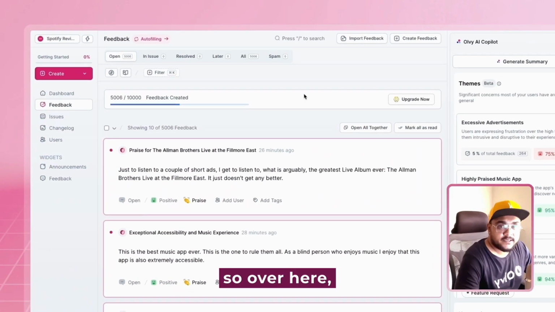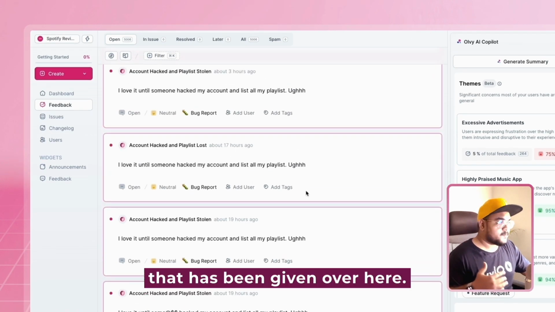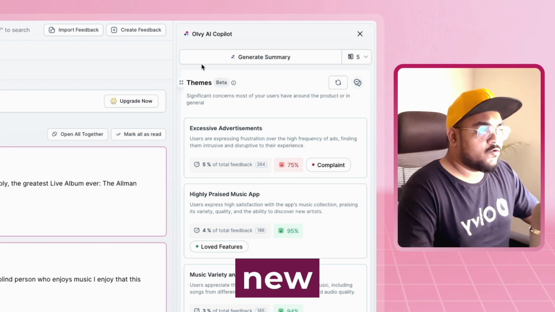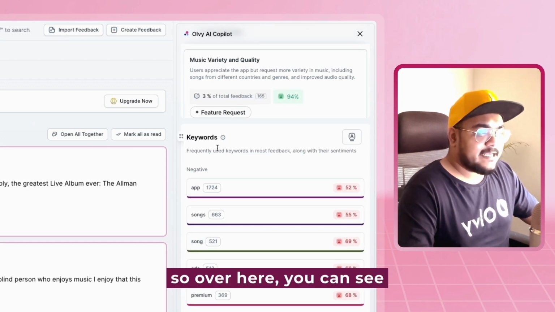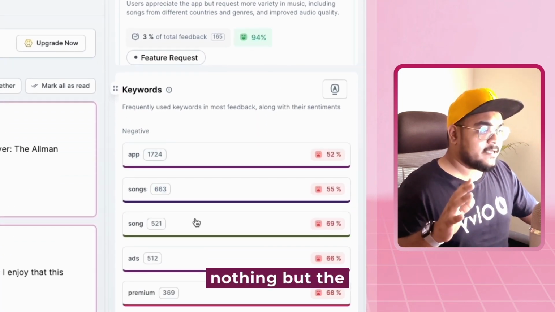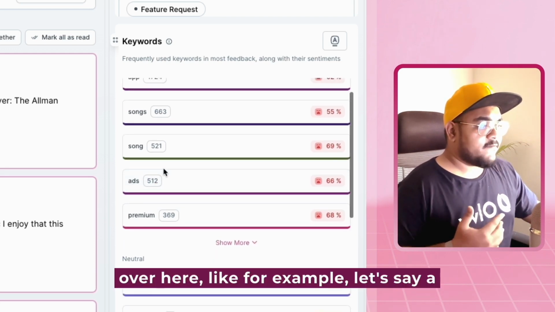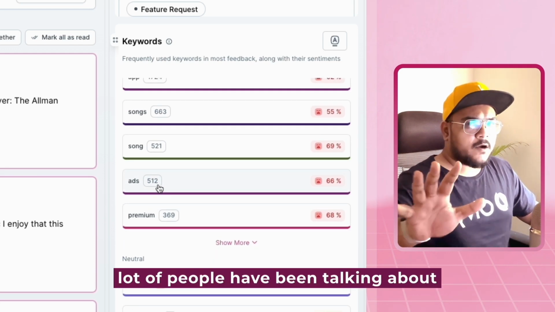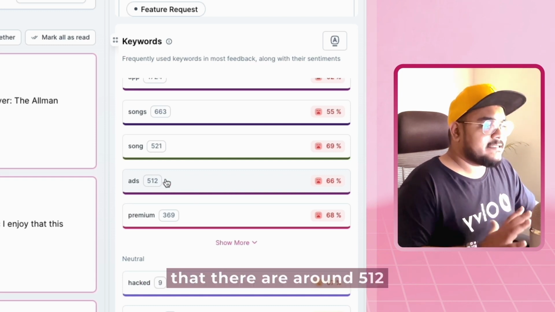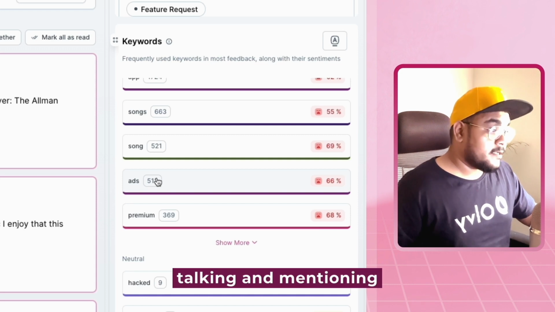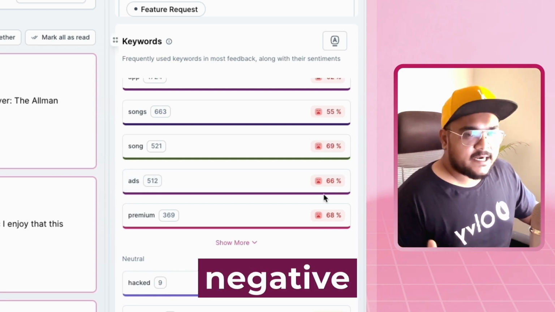All right, so over here, we have a data set where there's a bunch of this qualitative feedback that has been given. Now, this is the new widget that we've introduced in the AI Copilot. Over here, you can see that there's something called keywords. Keywords is nothing but the repetition of the same kind of words your users might be talking about. For example, let's say a lot of people have been talking about ads, right? So I can quickly see at a glance that there are around 512 feedback mentioning ads, and 66% of the feedback has been negative in nature.